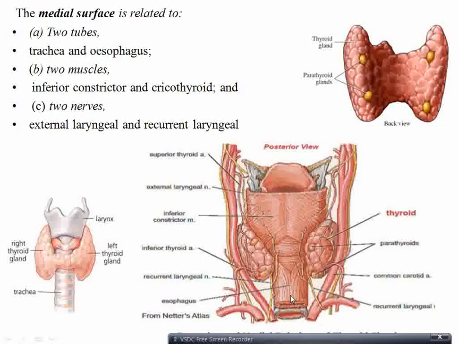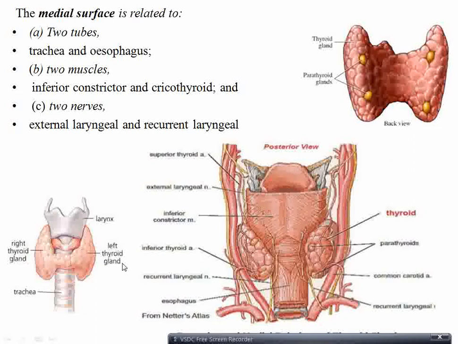Two muscles which are related here are the inferior constrictor muscle. Inferior constrictor muscle is a muscle which is forming the pharynx. Pharynx is a tube which is behind the nose, mouth and the larynx. So it is made of constrictor muscles: superior, middle and inferior constrictor muscle. So the inferior constrictor muscle is forming the relation with the thyroid gland here.